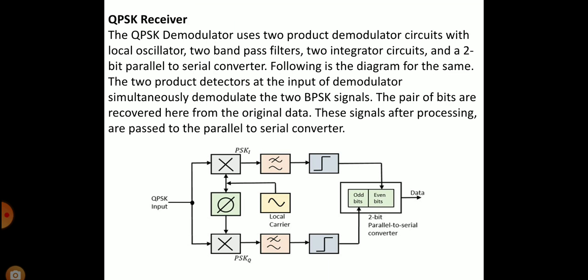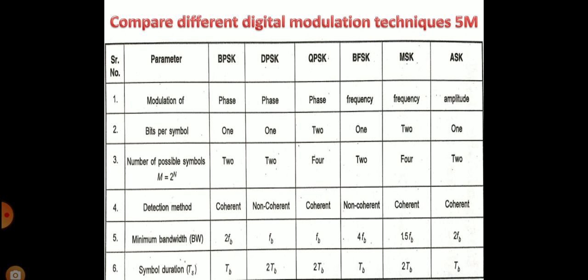Following is the diagram for the same. The two product detectors at the input of the demodulator simultaneously demodulate the two BPSK signals. The pair of bits are recovered here from the original data. These signals, after processing, are passed to the parallel to serial converter.